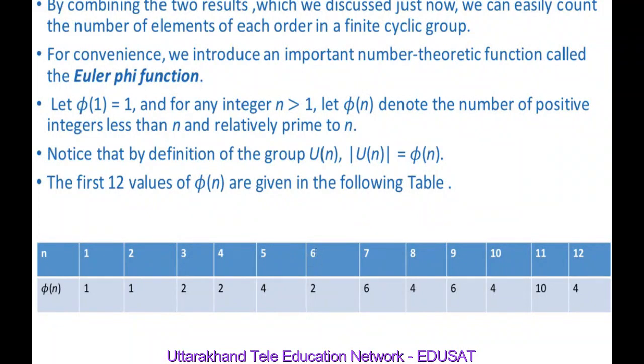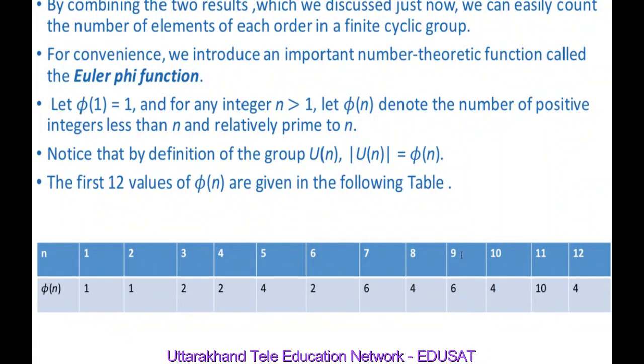Numbers less than 6 which are relatively prime to 6 are only 1 and 5, so these are 2 in number. Numbers less than 7 which are relatively prime to 7 are 1, 2, 3, 4, 5, 6, so these are 6 in number. Numbers less than 8 which are relatively prime to 8 are 1, 3, 5 and 7, so these are 4 in number.